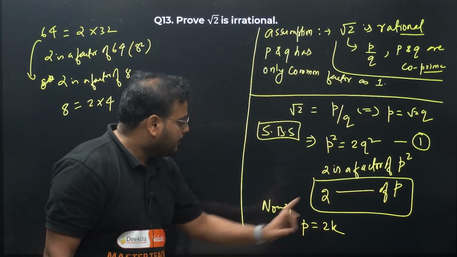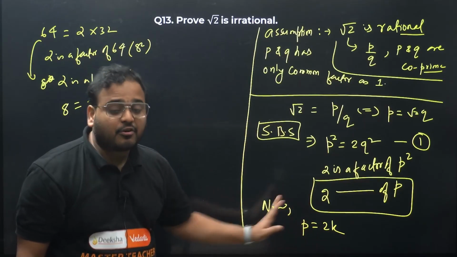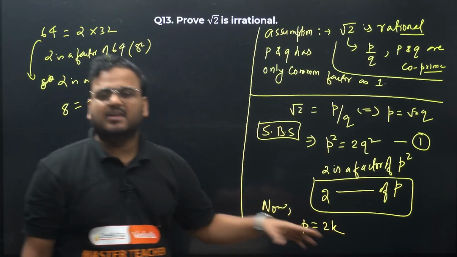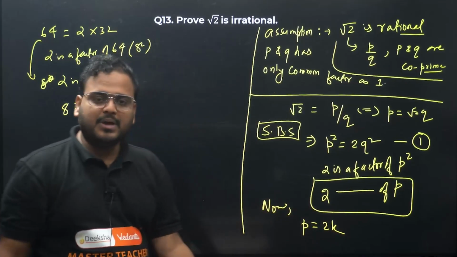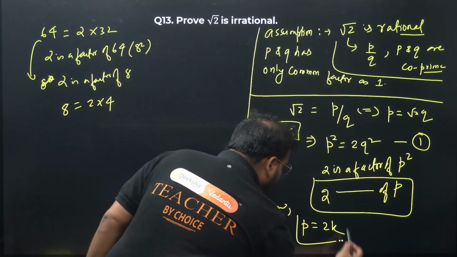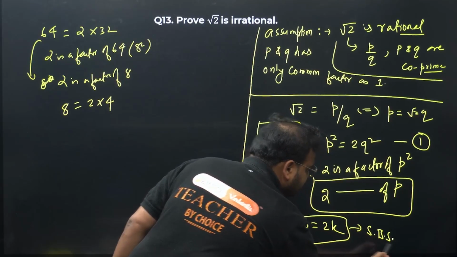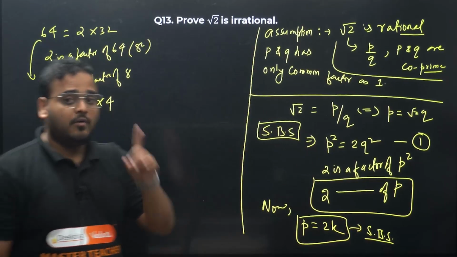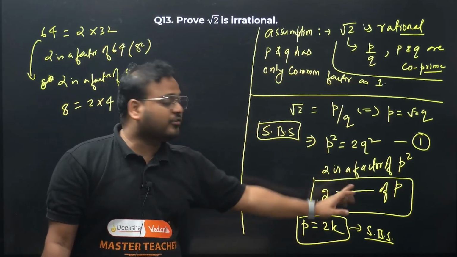Why, sir? Because 2 is a factor of p. It means p is equal to some number k, some integer we can take, some constant, 2 times that number will be equal to p. Superb. Okay. Now square both sides for this statement. So far we have done only one thing, assumption and establishment of 2 is a factor of p.